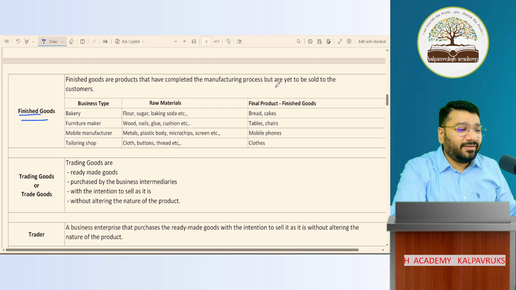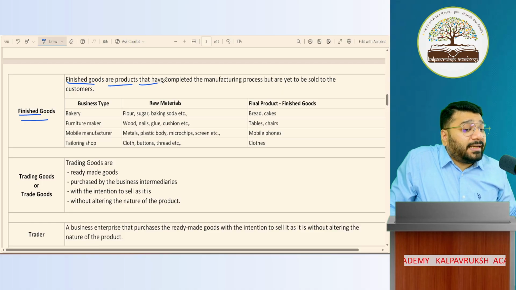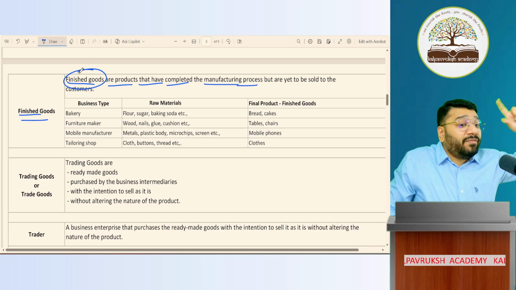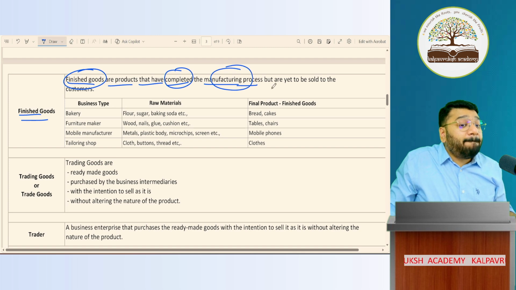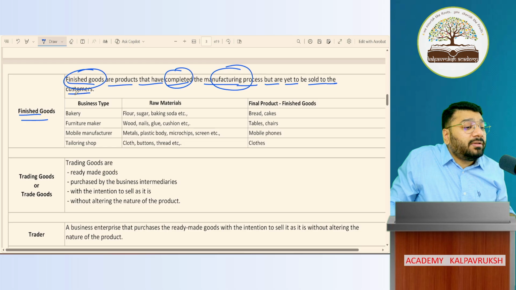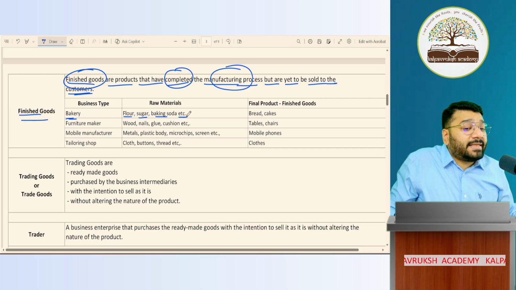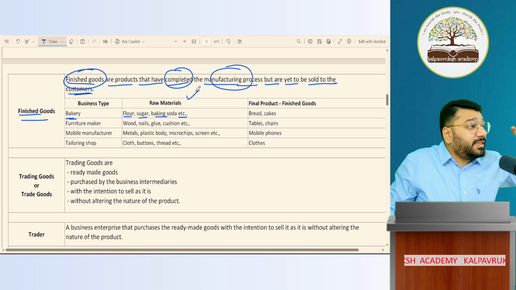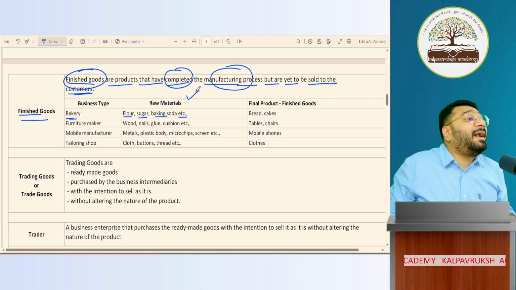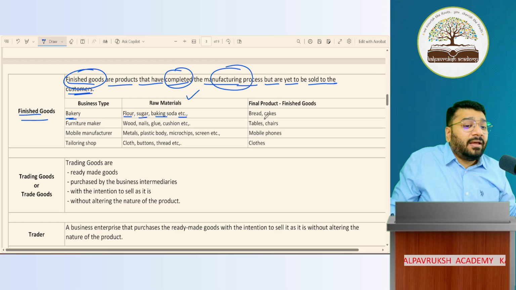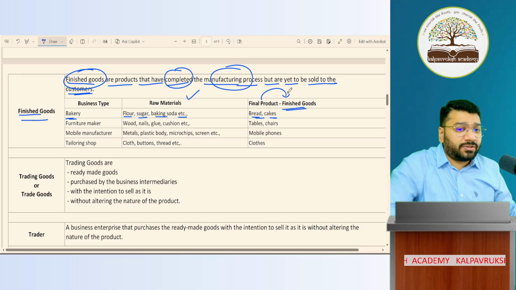Now, finished goods are the products that have completed the manufacturing process. So what is finished goods? Finished goods is that product which has completed the manufacturing process, but is yet to be sold to the customer. Got it? Not got it? For a bakery business, what is the raw material? Flour, sugar, baking soda, etc. Those are called raw material. If this is all put together and formed a batter, that batter is called semi-finished goods. And if the final product emerges, that is called either bread or cake. That is called finished goods. The final product is called finished goods.